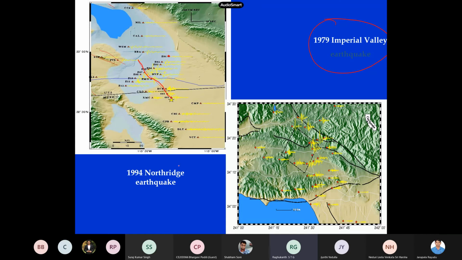Now similarly, this is for the Northridge earthquake. They already knew that there was a fault here. They were expecting a magnitude of about 6.4, so they instrumented this whole region. They got to see beautiful acceleration time histories for this earthquake.